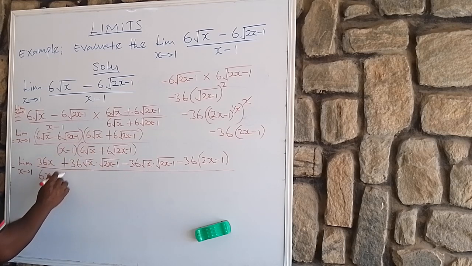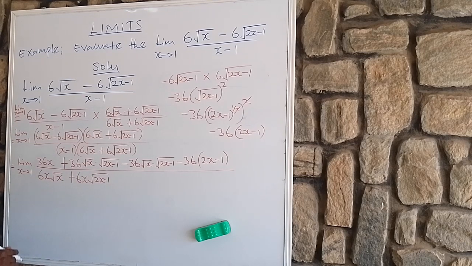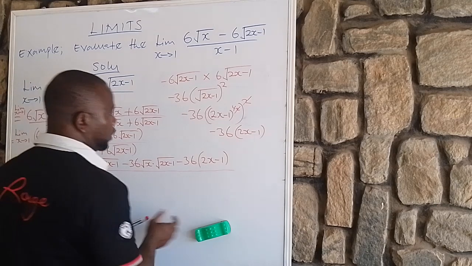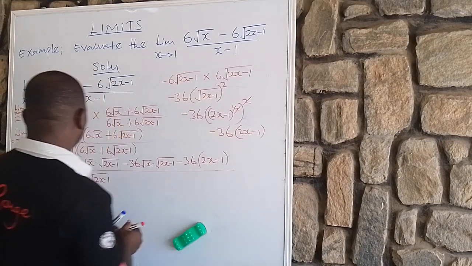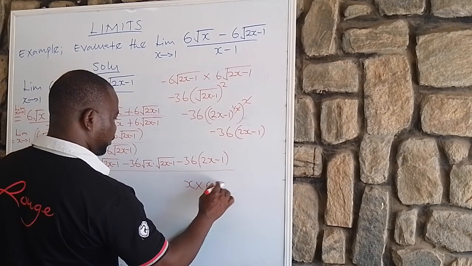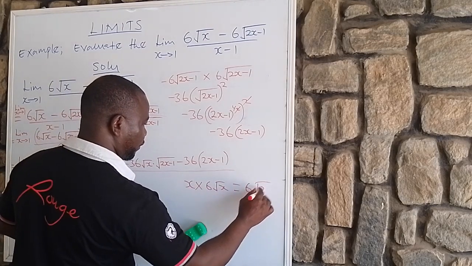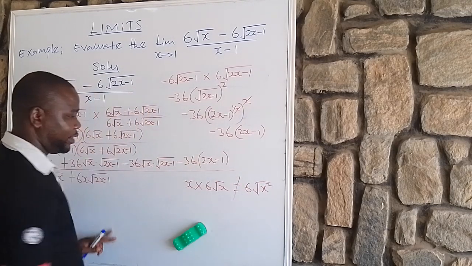Then this one times this, plus 6x root 2x minus 1. Do you agree with me? Please don't make the mistake of writing, when you are using x to multiply 6 root x, I know some of you want to write it this way, 6 square root of x squared. You are wrong. This is not true.